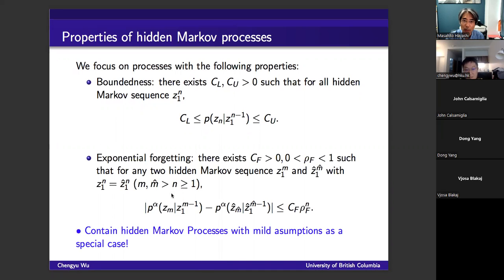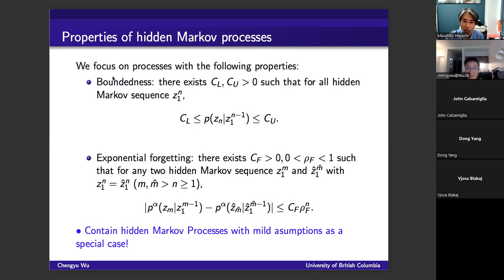Basically it means that if you look at the conditional probability of alpha's power, and you look at two different sequences of different lengths, the first of length m, and the second of length m hat, the memory here can be shorter than the memory there, but as long as the memories are the same up to m's position, then the difference of these two conditional probabilities will be exponentially close.